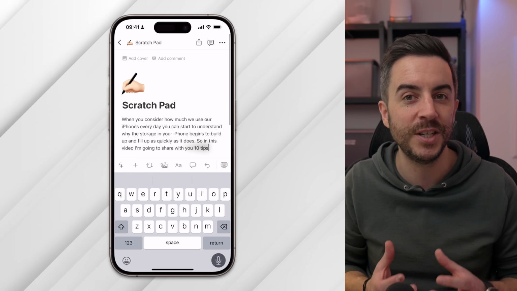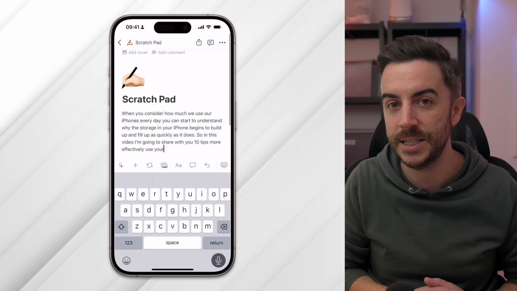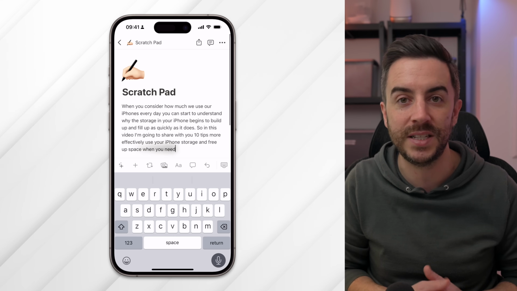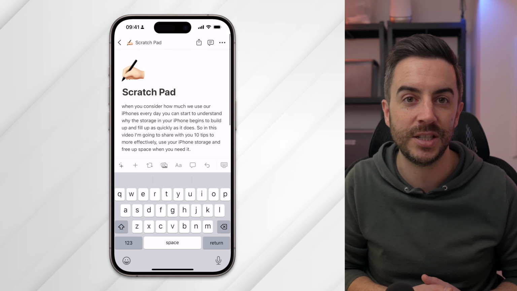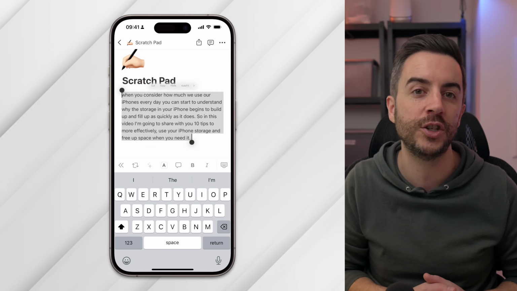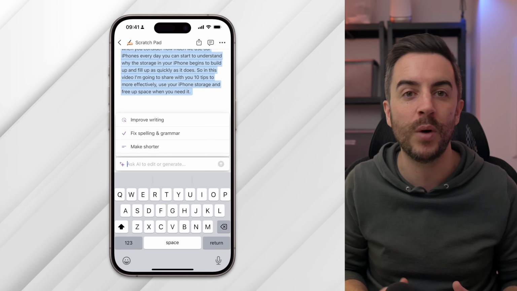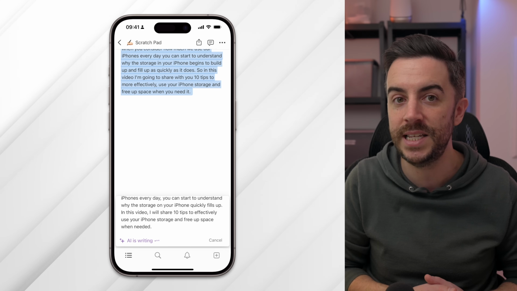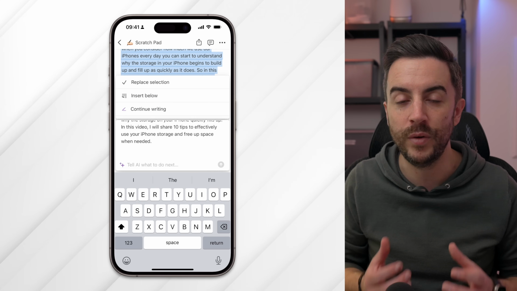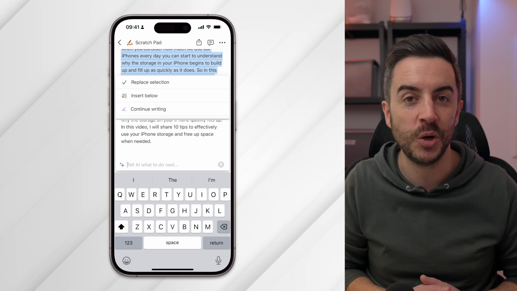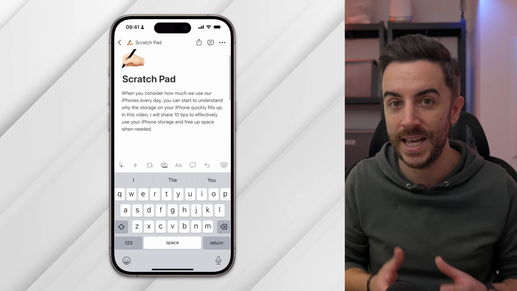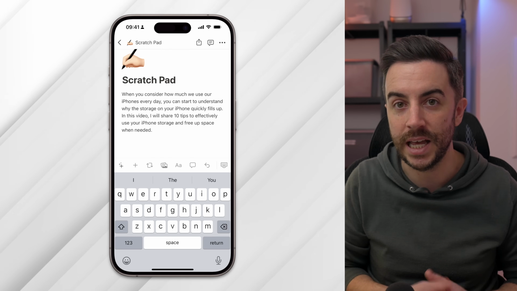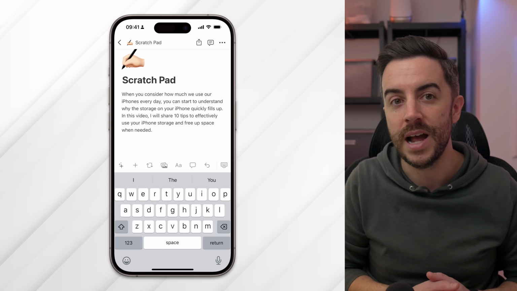The effectiveness of this feature lies in its AI capabilities. It doesn't just fix errors based on the text alone, it understands the context of your writing and makes more accurate corrections. You can even use the improve writing function to not only fix mistakes, but also rewrite your text in a more readable manner. While I don't use this feature all the time, it is useful for keeping me on track and getting to the point more quickly. I can be prone to making my scripts too long, and this helps.